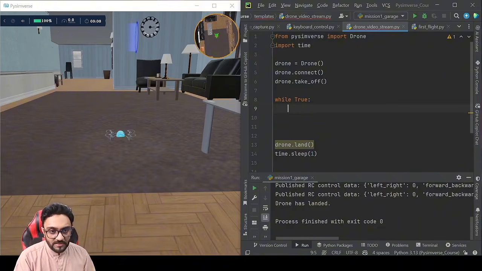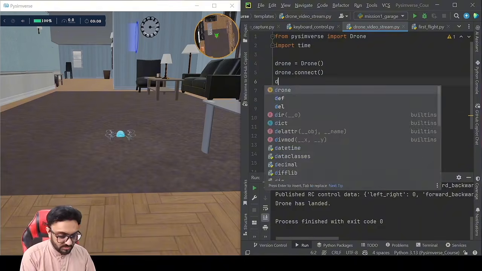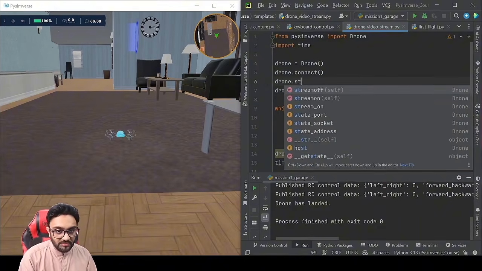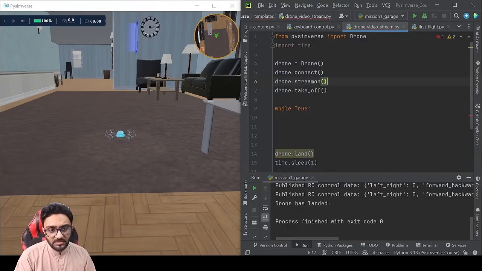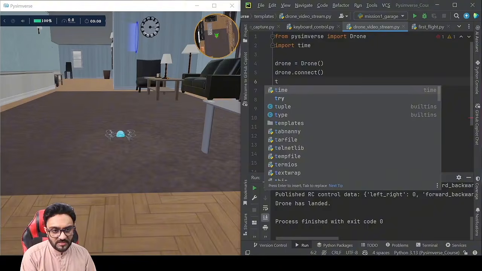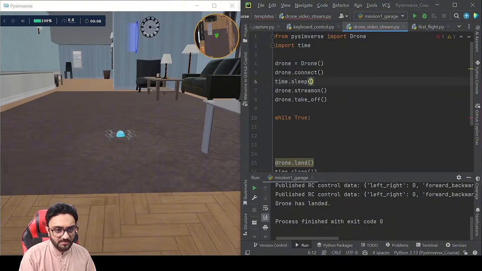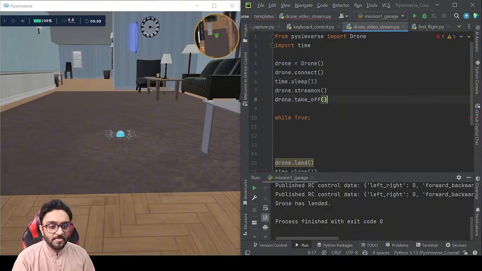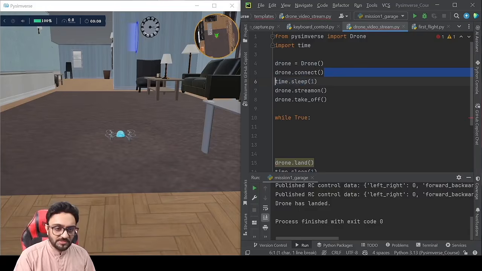Now, before we take off, we are also going to write drone.stream on. And to make sure the stream on works properly, we are also going to give it a delay, time.sleep, and we'll give it a 1 second delay. So sometimes you have to do this, sometimes you don't have to do this.